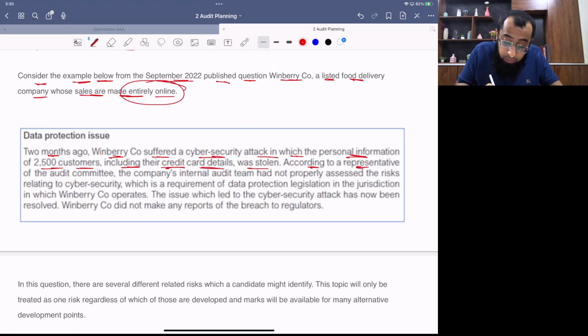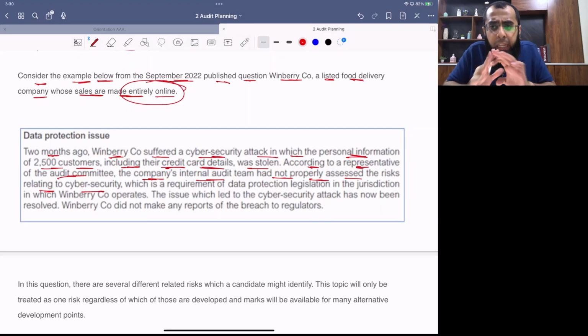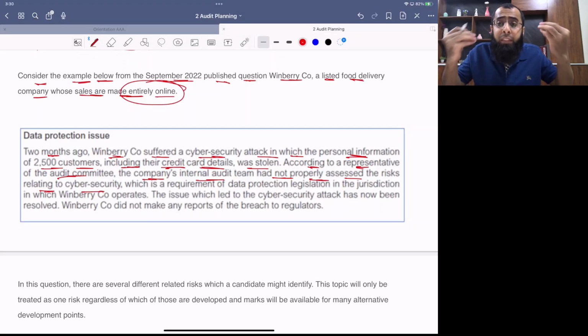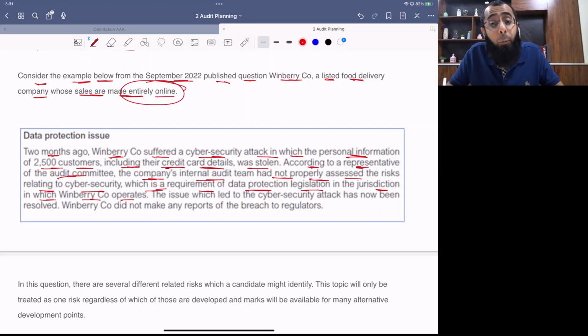According to the representatives of the audit committee, the company's internal audit team had not properly assessed the risk relating to cybersecurity. It's a clear failure of controls. It was completely an issue at the company's end, which is a requirement of data protection legislation in the jurisdiction in which Winberry Company operates.